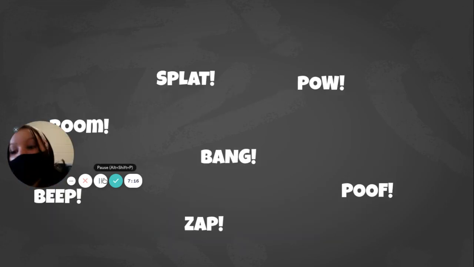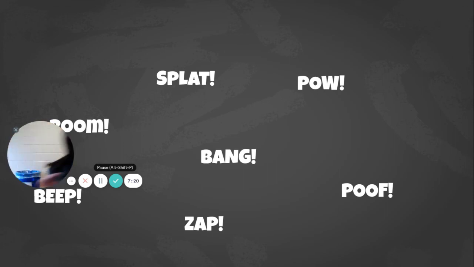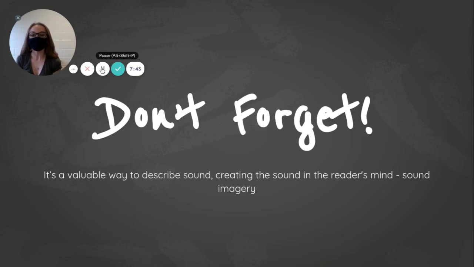Okay. Boom! Boom! Splat! Pow! Bang! Beep! Poof! Zap! These onomatopoeias are describing a sound of an action, just like the other ones we saw. But these onomatopoeias are likely to be seen in a real sentence of an everyday world. These onomatopoeias are used in comic books and movies and animated movies that don't have words. Don't forget, onomatopoeia is a valuable way to describe a sound while creating the sound in a reader's mind.